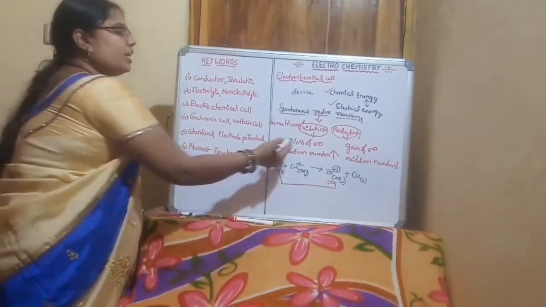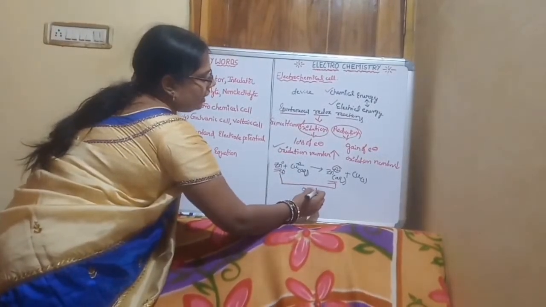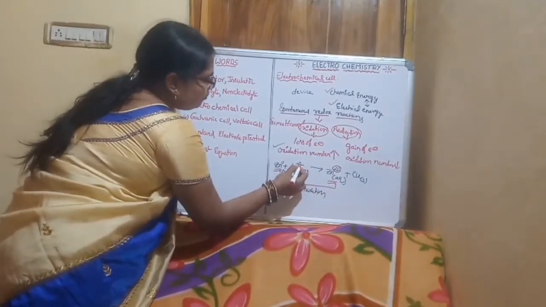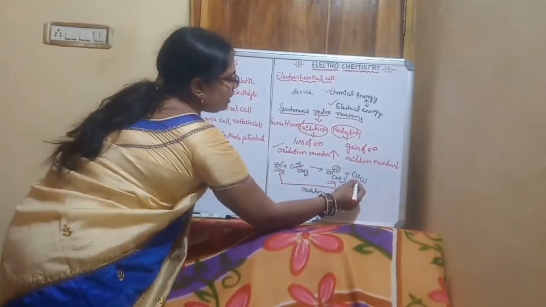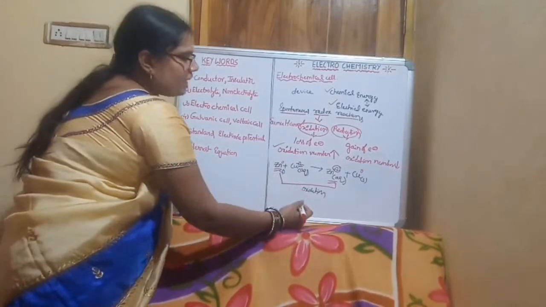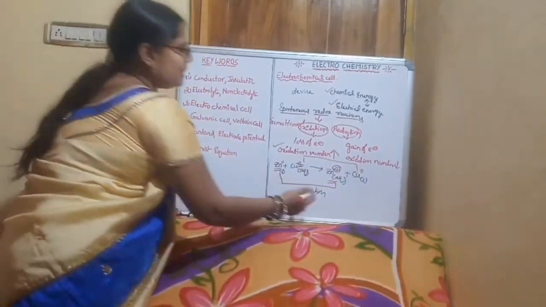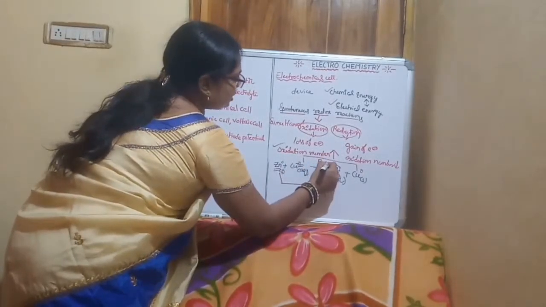That is oxidation. In the same way, the oxidation number of copper in Cu2+ is plus 2, and in the product the oxidation number of copper is 0. That means the oxidation number decreases, so that is known as reduction.